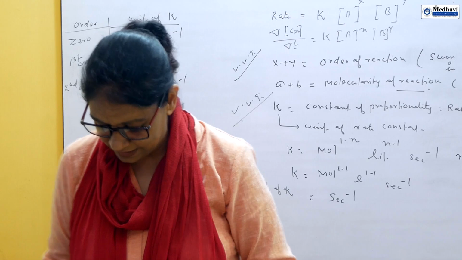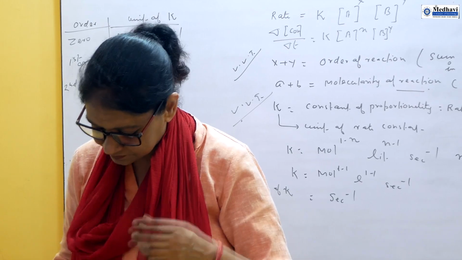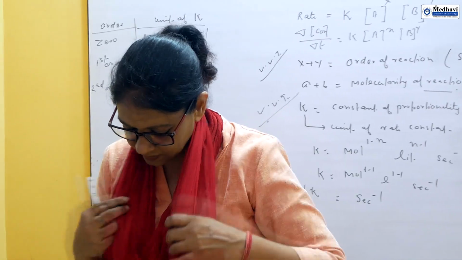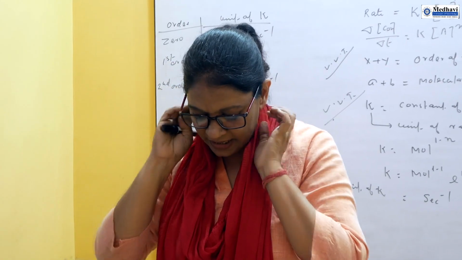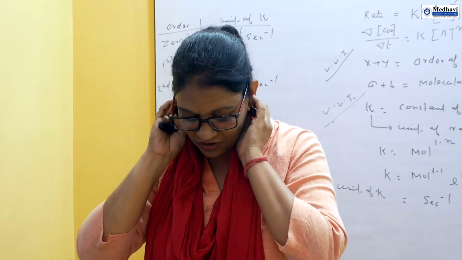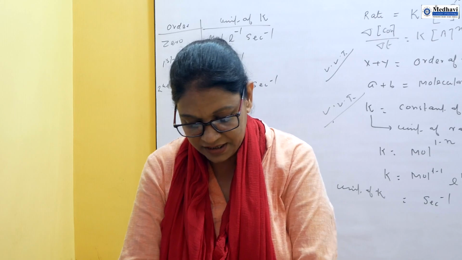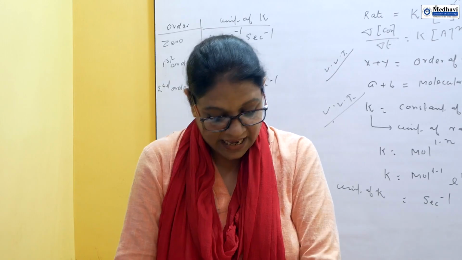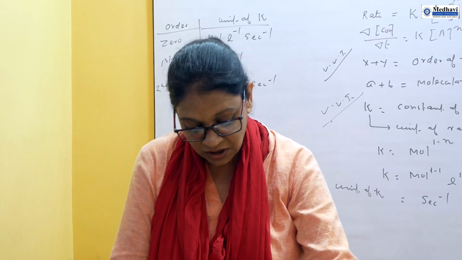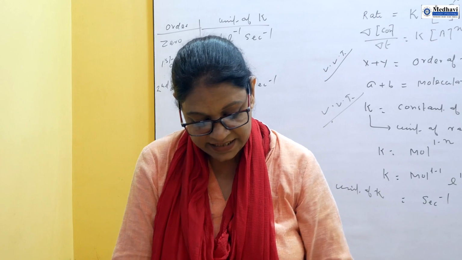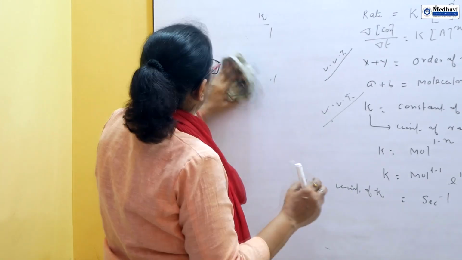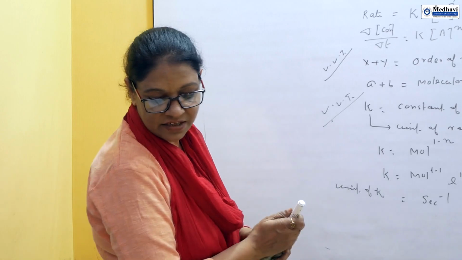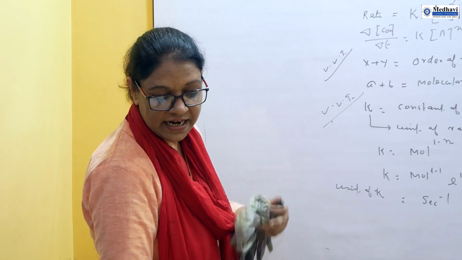First, in the NCERT book it is given: identify the reaction order from each of the following rate constants. One more question is given: calculate the overall order of reaction which has the rate expression. Very, very important. It is given in the NCERT.